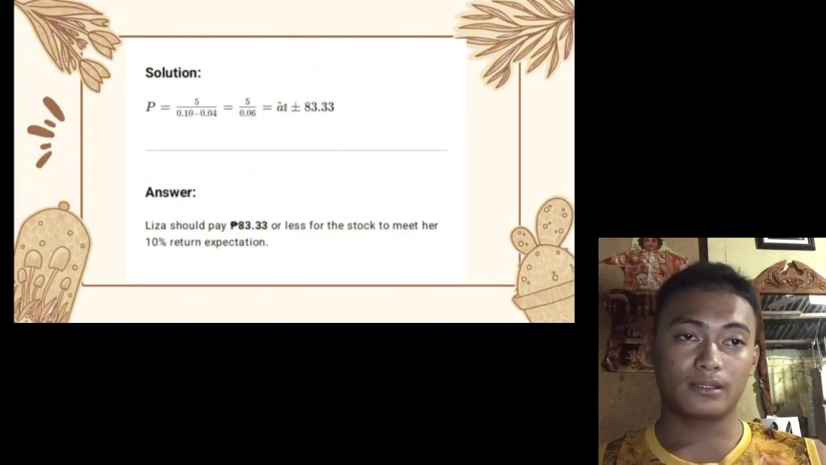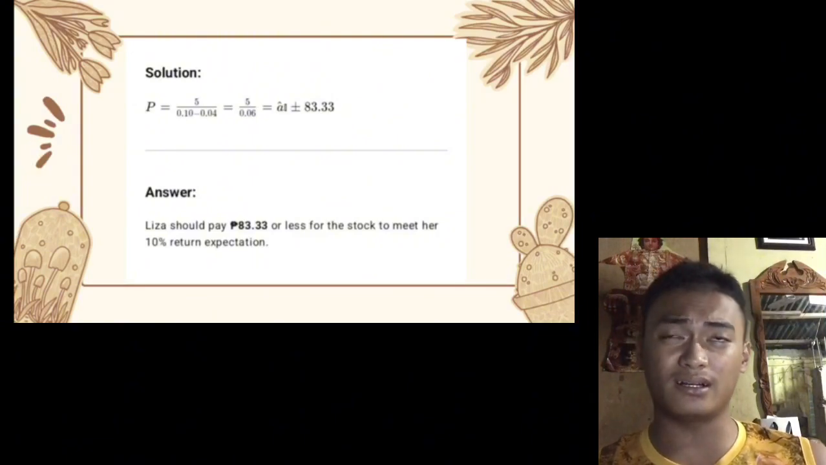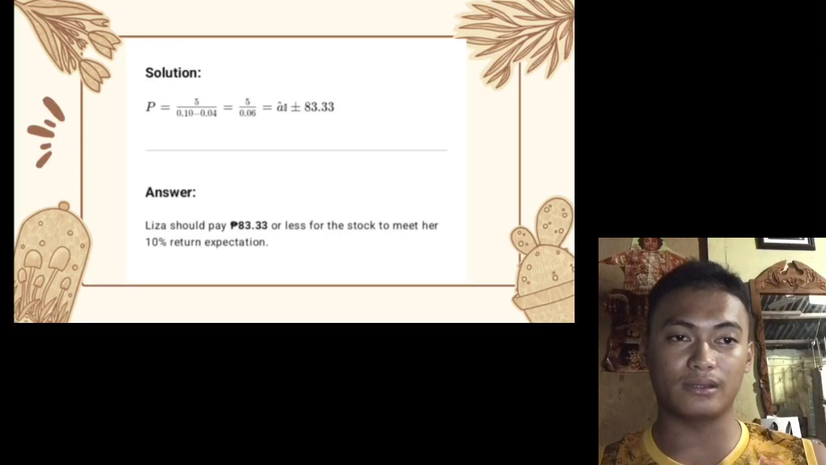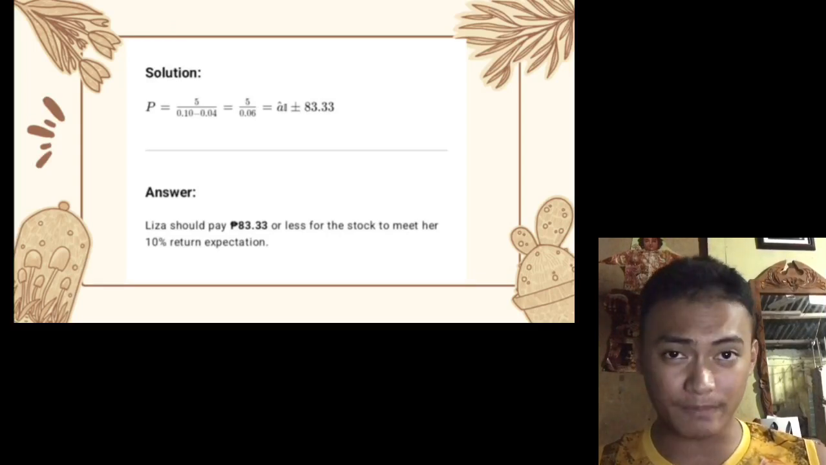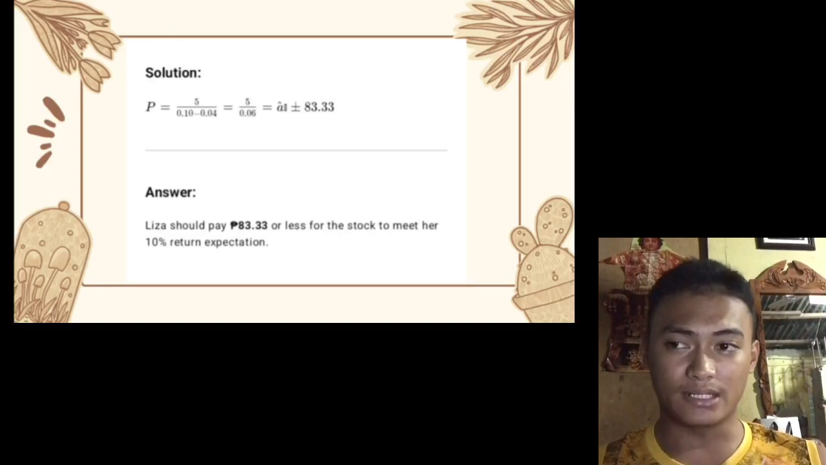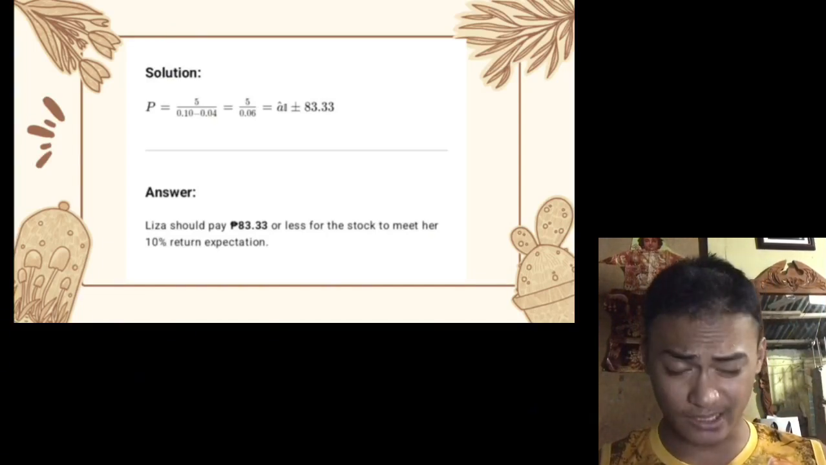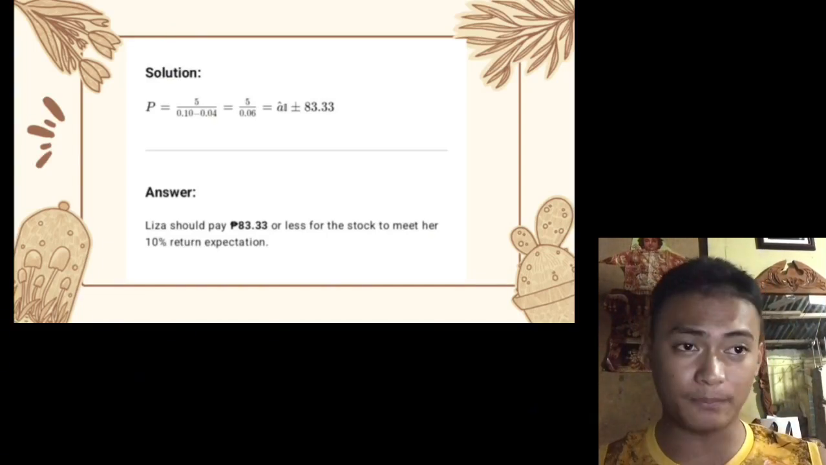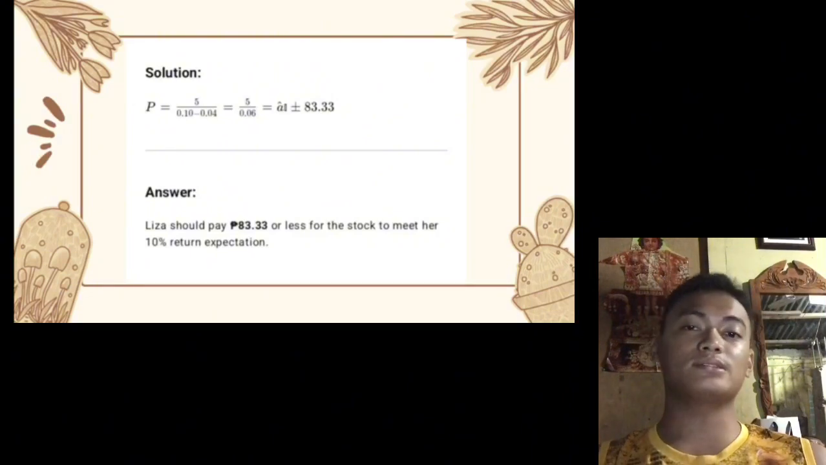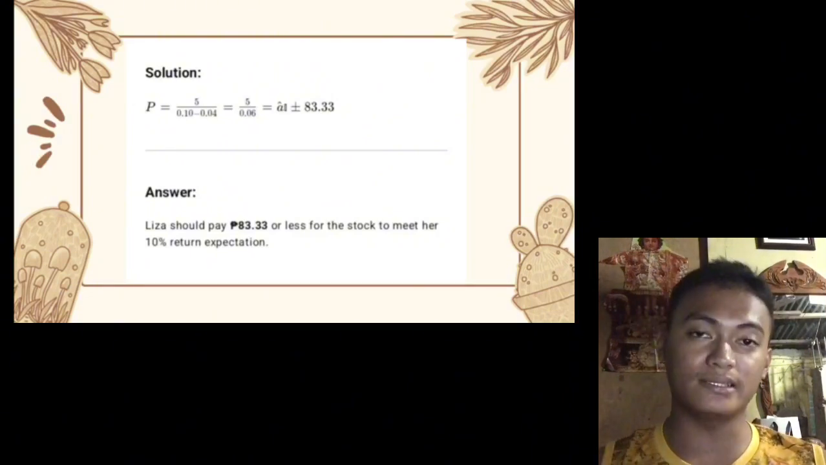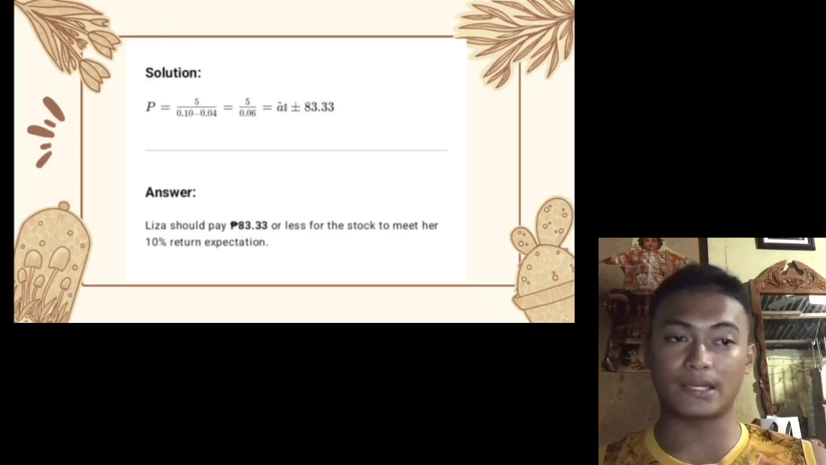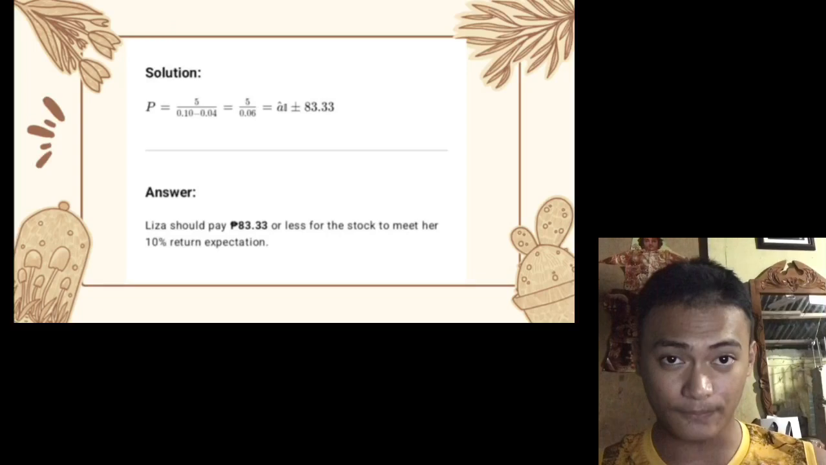Then we use the dividend and the growth rate: 5 pesos divided by 6% equals 83.33 pesos. So the answer is, Liza should pay at most 83.33 pesos for the stock to meet her 10% rate of expectation.